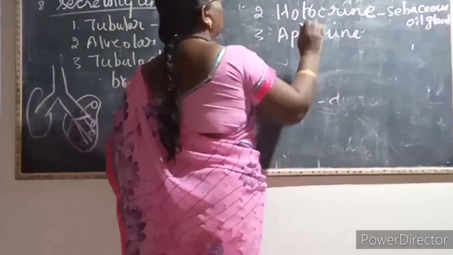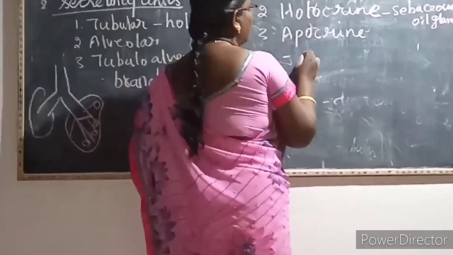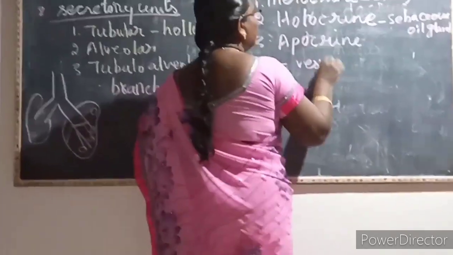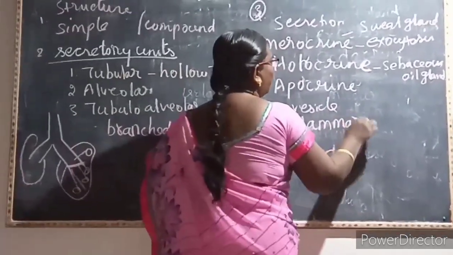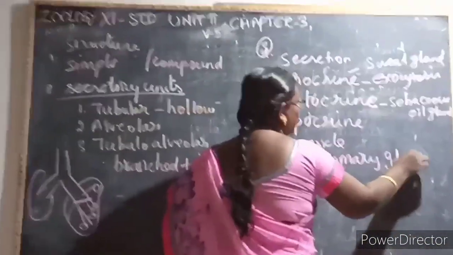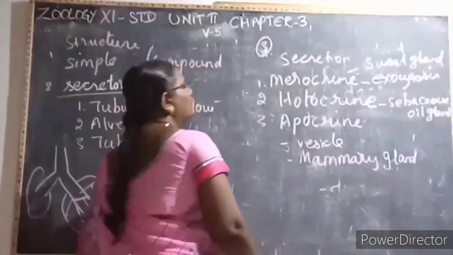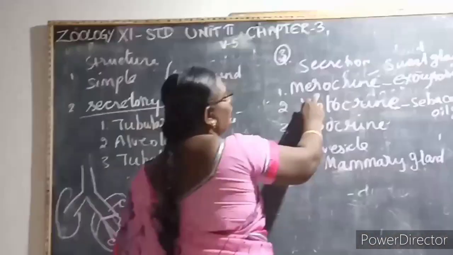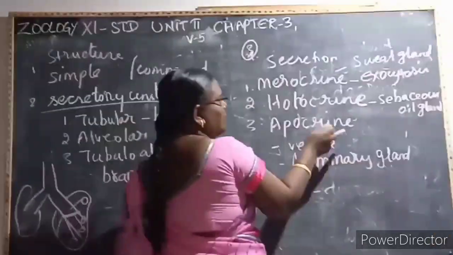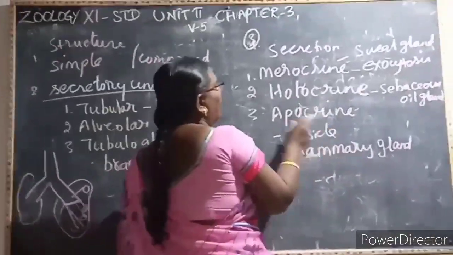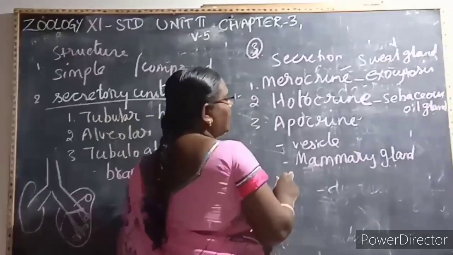Then this apocrine, it secretes through the membrane bounded vesicles. Example, mammary gland, that is a secretion of the milk. All this detail is not given in textbook, but you must know it. So the merocrine gland is the sweat gland. Holocrine, sebaceous gland or the oil gland. Then apocrine is a mammary gland.